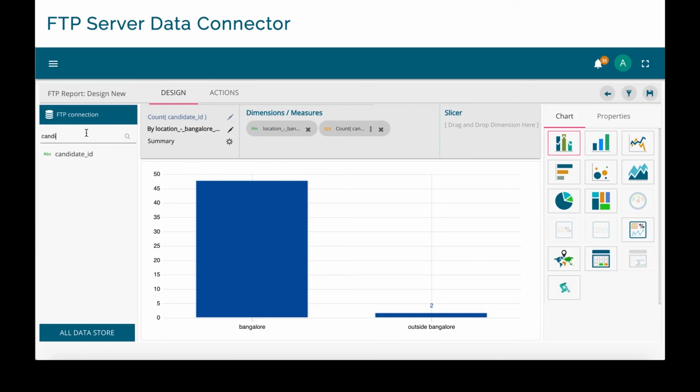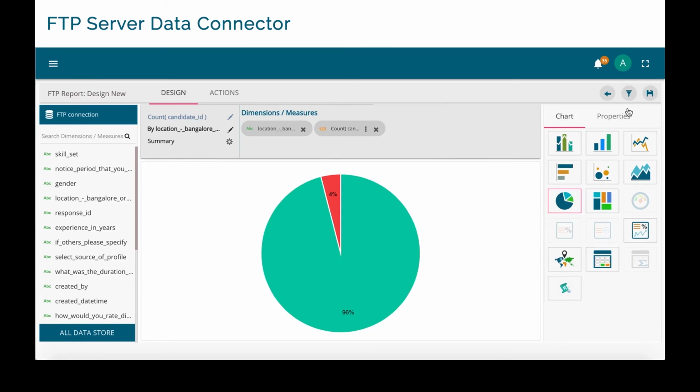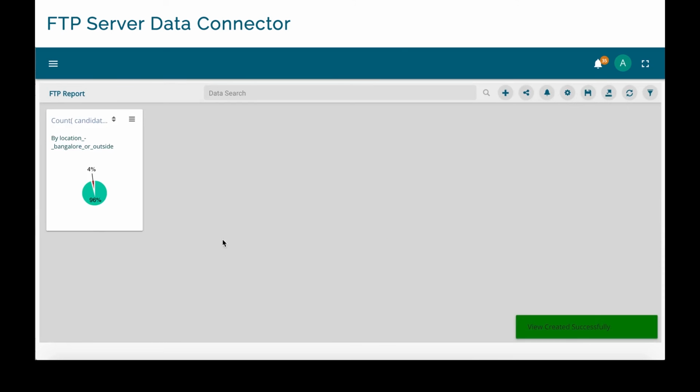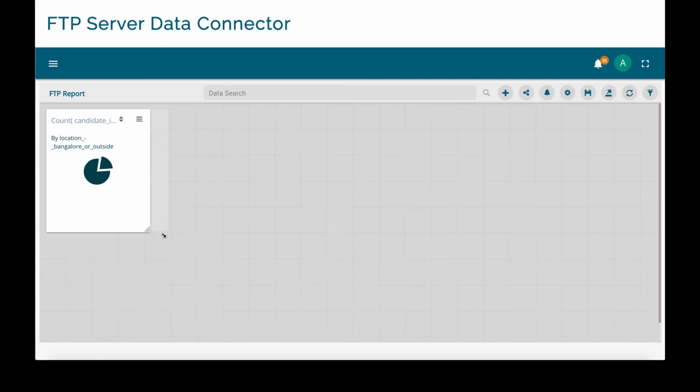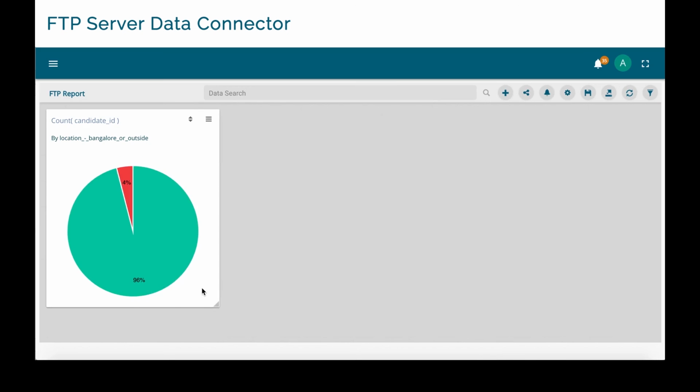So we can make out that the maximum number of candidates were from Bangalore. I'm going to select a pie to show this particular view. Now I can just change its size. So this is how this looks like. I can save this story, add another chart and so on.